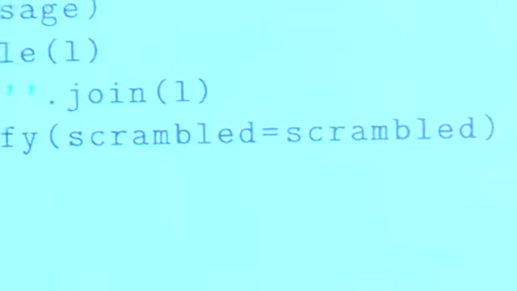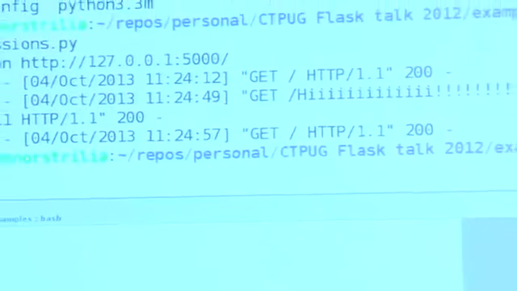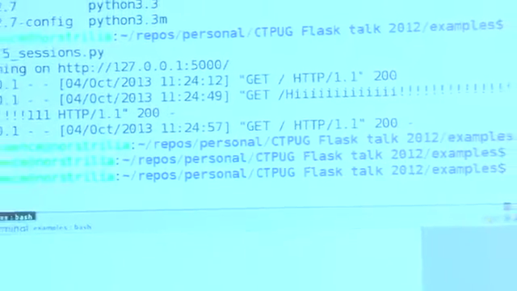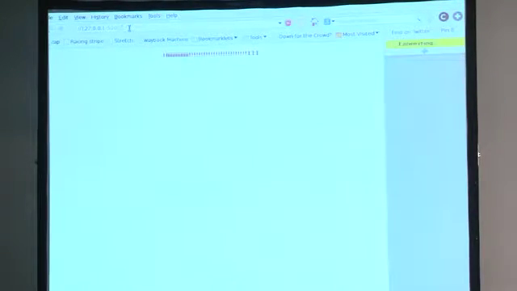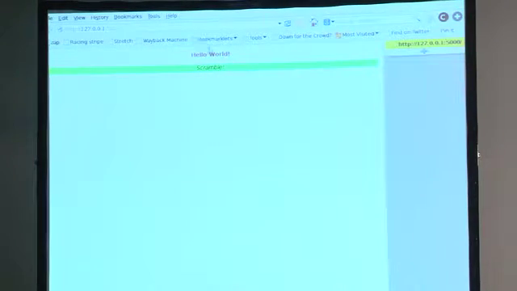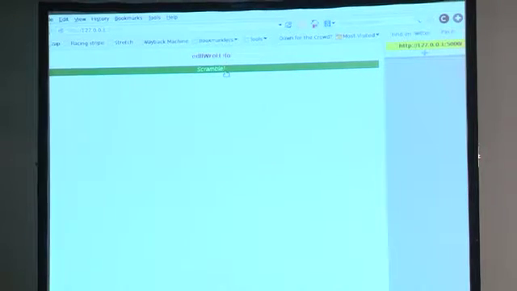Okay, and now I will show you how this all works. So there's the element with the message, and there's the element with the button, which you can now click on, and it scrambled it. And it scrambles it, and the only thing it replaces is this little bit over here, and doesn't do anything else with the rest of the page, and doesn't reload. The magic of Ajax.